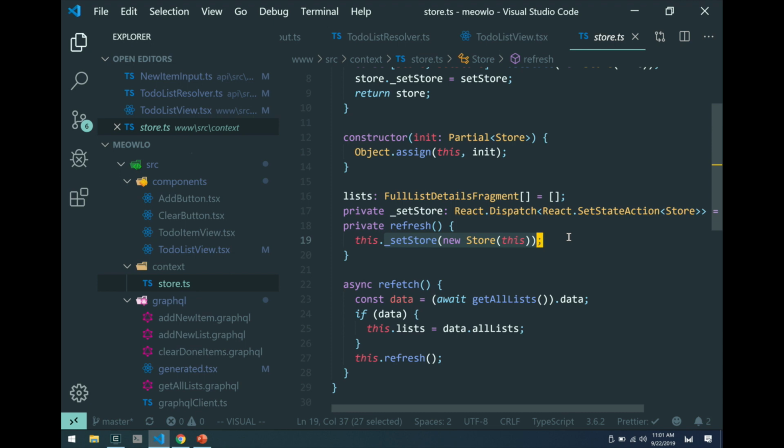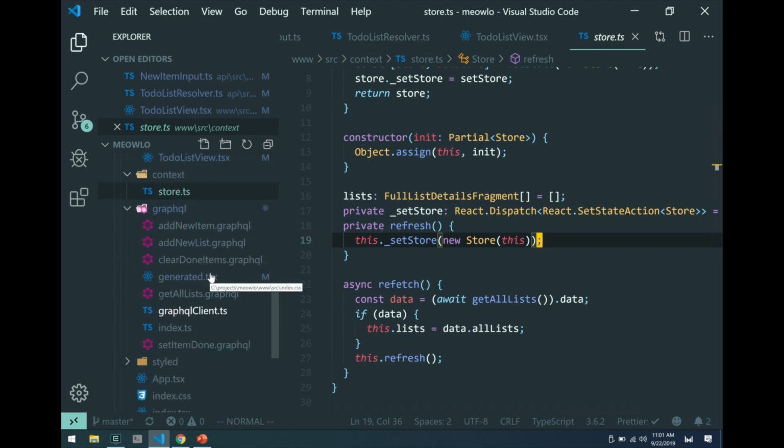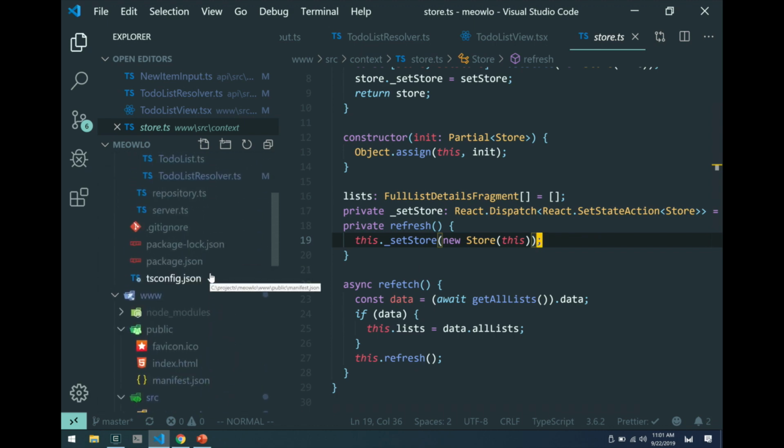So what this does is make everything completely seamless. Every time I'm developing with the state, I know that I have an object whose reference will always change whenever I update anything about the state, and therefore all of the related components are going to re-render themselves. That is pretty much all I have.